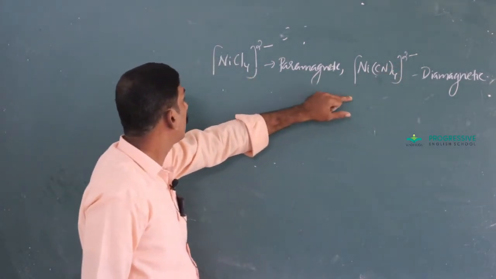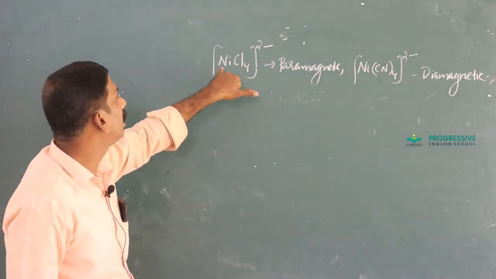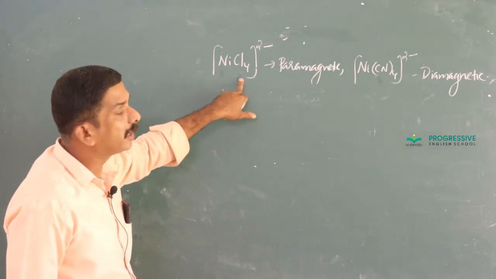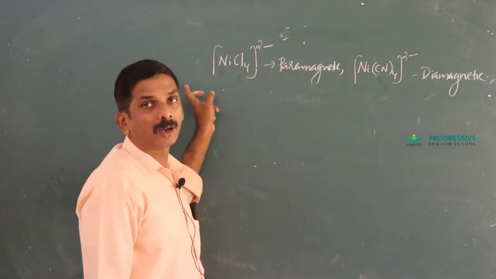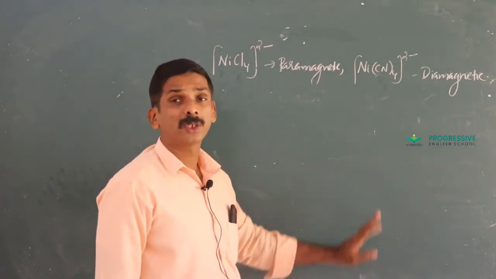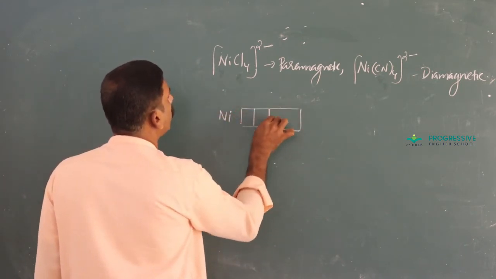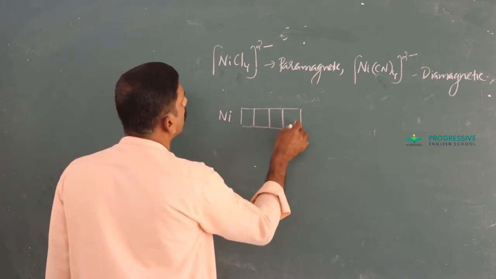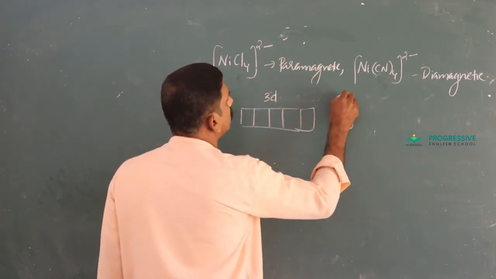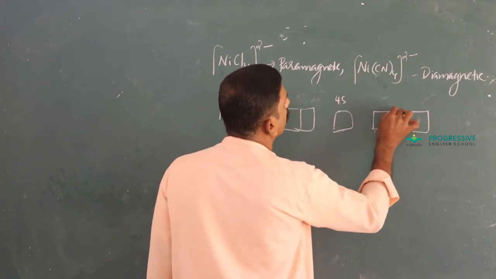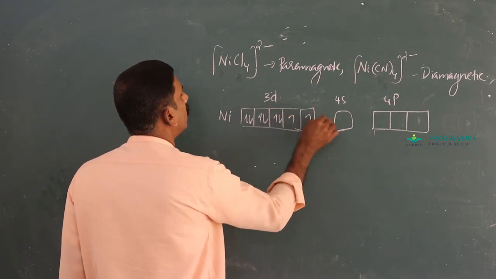Ni(CN)4 2 minus, that is tetracyanonickelate 2 minus. Tetrachloridonickelate, chlorido weak ligand, cyano strong ligand. And nickel's outermost configuration: 3d, 4s, 4p, nickel 3d8 4s2.